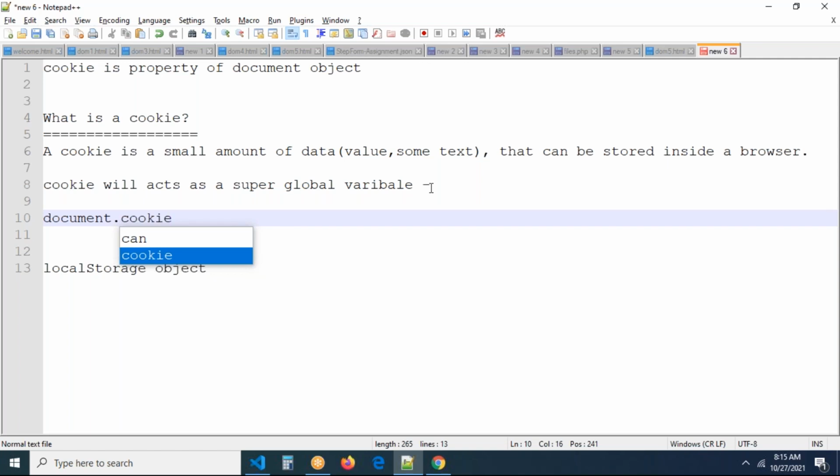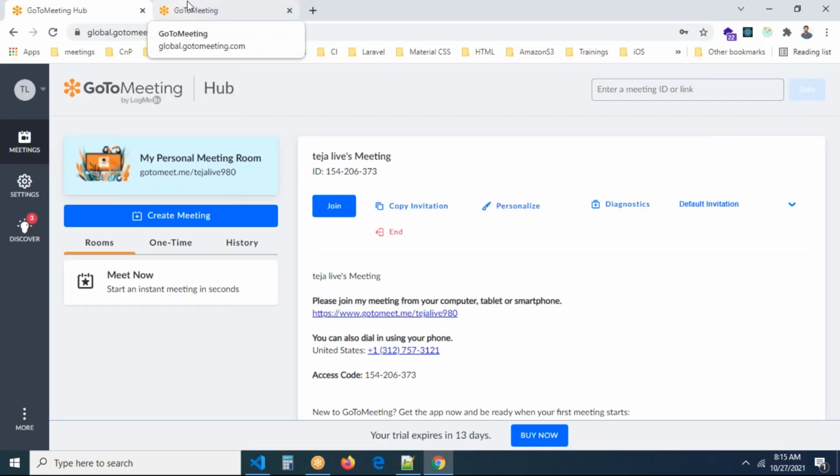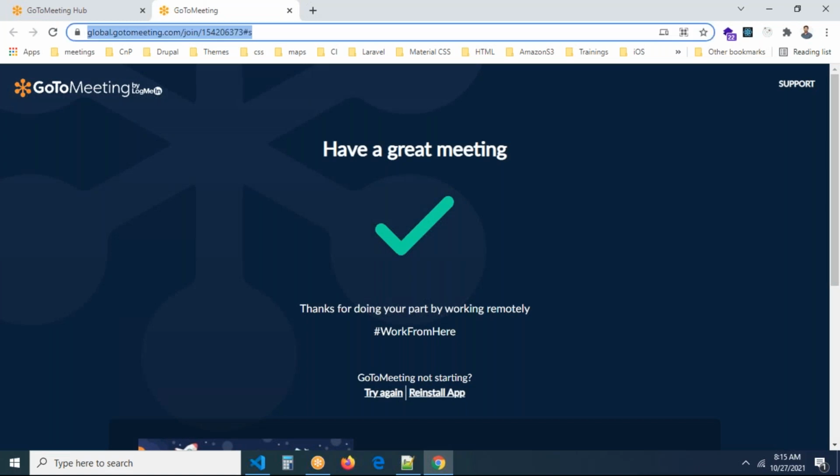So we can save anything. We can save some string values, generally string values, up to a limited size. Cookies don't save a maximum amount of data, guys. Maximum around 2000 characters, 1900 characters, or somewhere around 2 KB of data only cookies can store. Let me see, that is browser dependent, I believe. Let me check here, one minute.